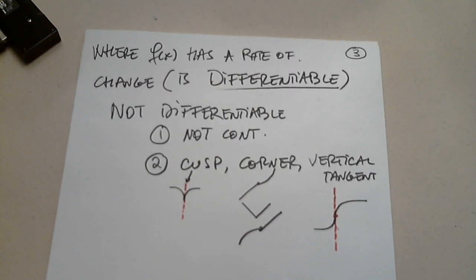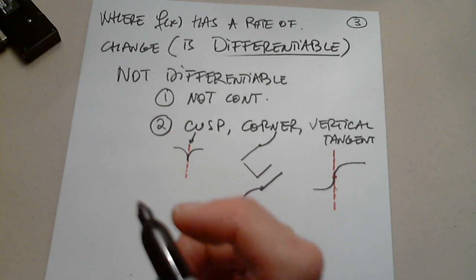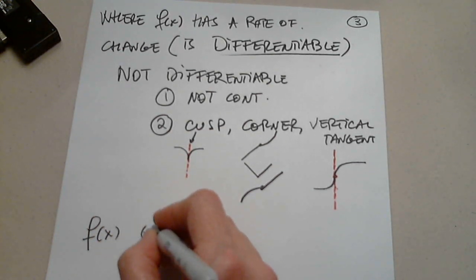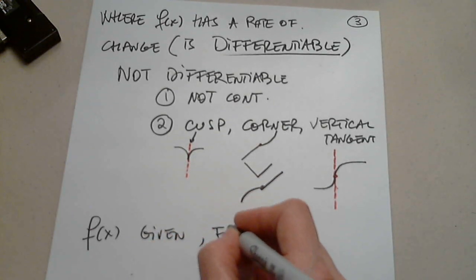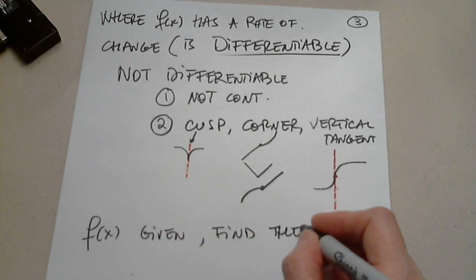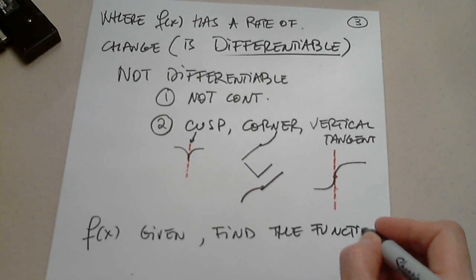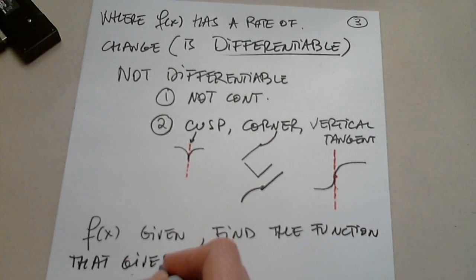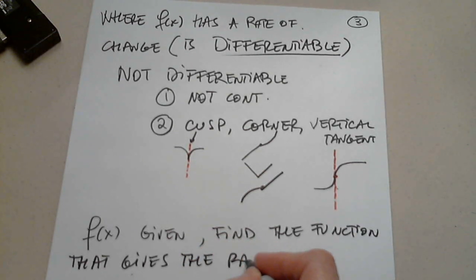Okay, now, here's the next very important topic. F of x given. Find the function that gives the rate of change.